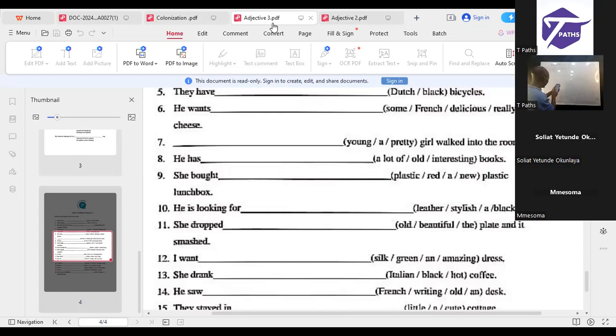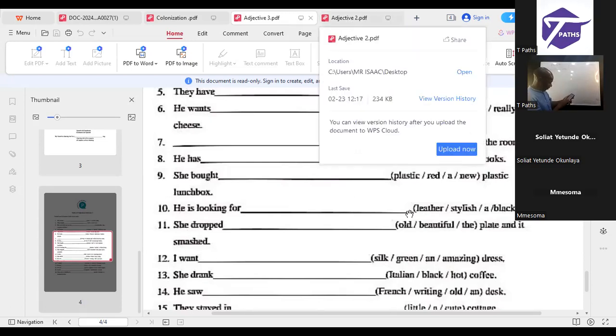Then number 10, that's where time will permit us. We have leather, stylish, a, black. Leather, stylish. We have leather, stylish, a, then black. Now look at it. By virtue of the arrangement, look at that.